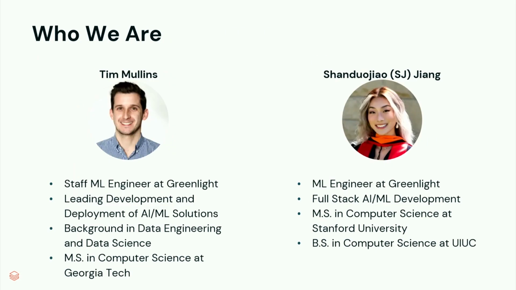So my name is SJ. I am a machine learning engineer at Greenlight. I focus on the end-to-end machine learning and AI development all the way from model development to model deployment, as well as integration to our backend system so that we can surface the model to our users. And I also hold a master's degree in computer science from Stanford University and bachelor's in computer science from U of I.